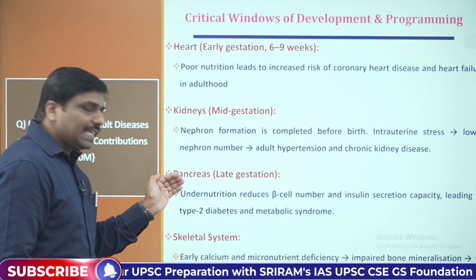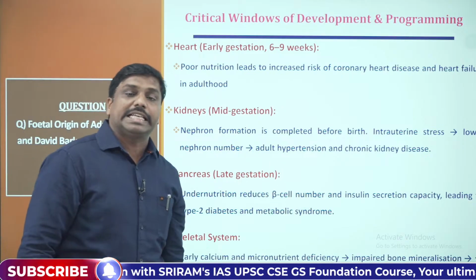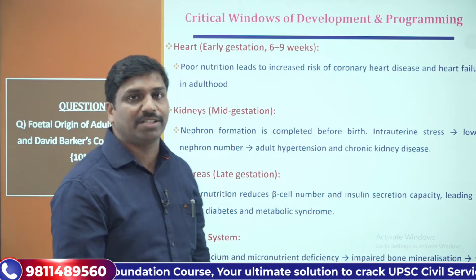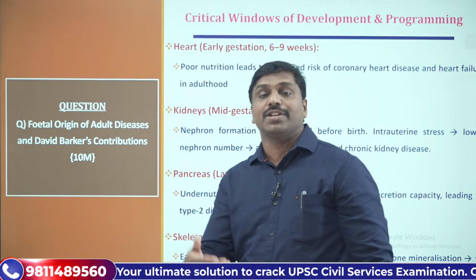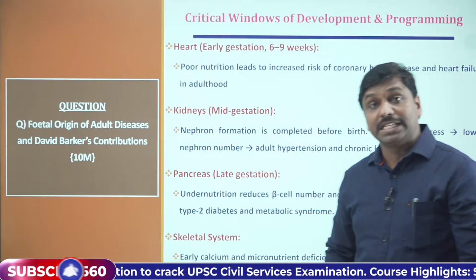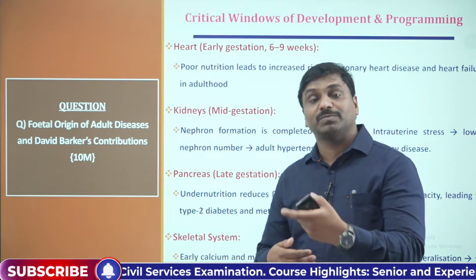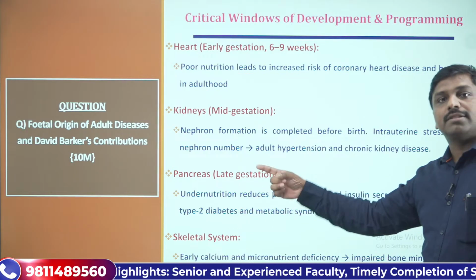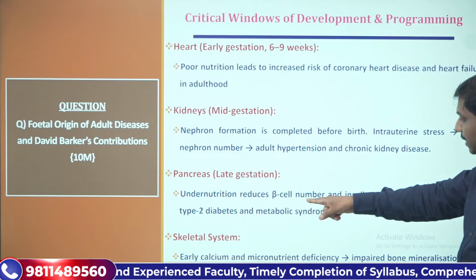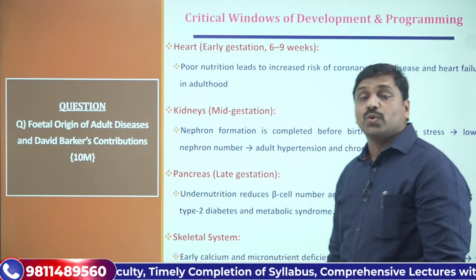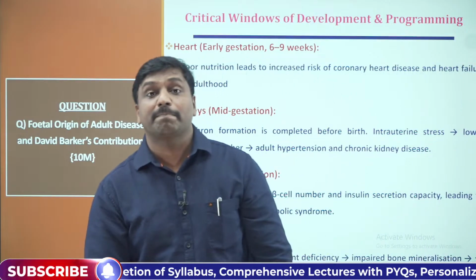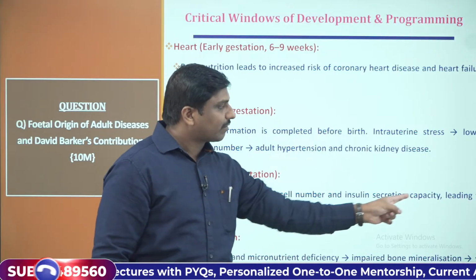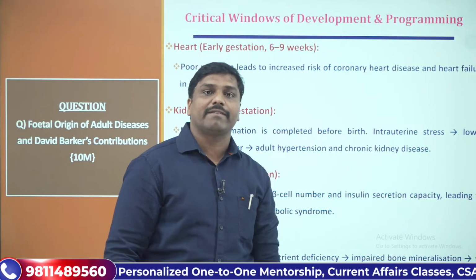Now, in the late gestation period, the pancreas will be developed, that is, in the third trimester. The alpha cells and beta cells of the pancreas will secrete insulin. What happens here? Undernutrition during the third trimester reduces the beta cell number. When the beta cell number of the pancreas is reduced, then listen here: insulin secretion capacity will be further hampered.